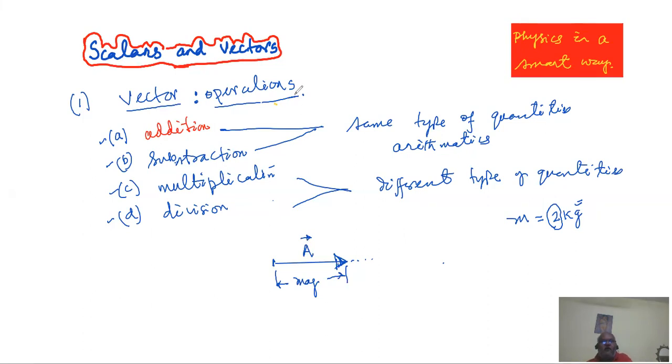That is another vector, let us say B. We know the same type of vector can be added. B must have its direction, let us say like this, that is vector B, and the length of the vector shows its magnitude. Now, our job is to find out what will be the result if somebody adds A and B.